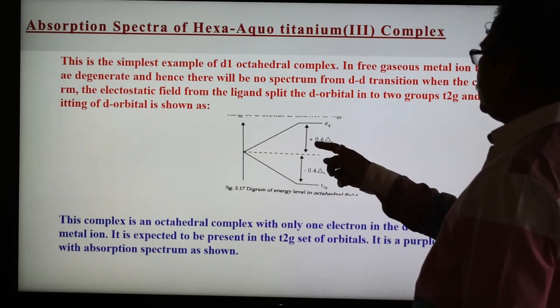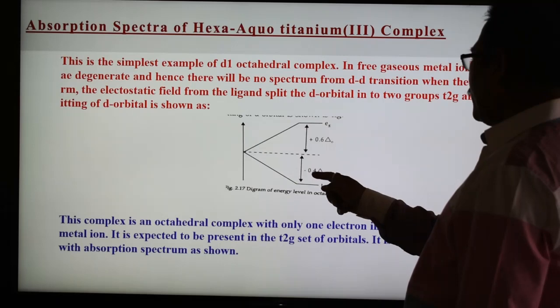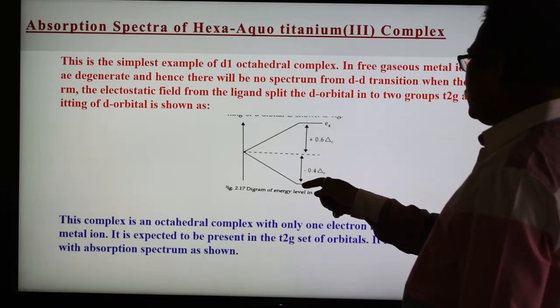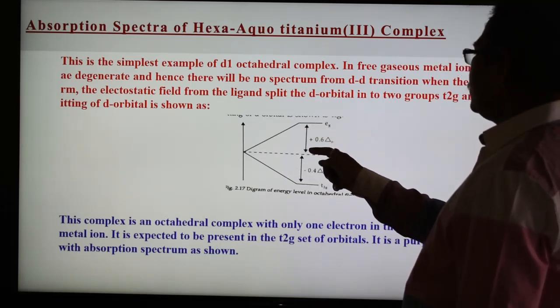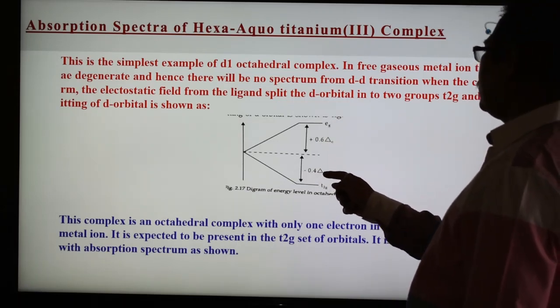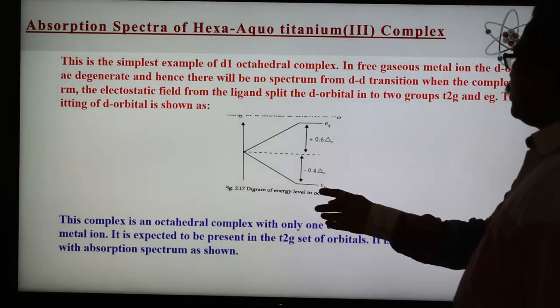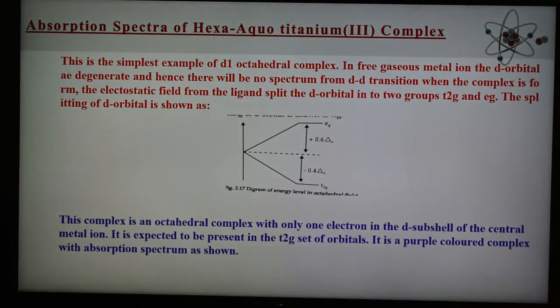This is the barycenter, and the t2g electron is shown at negative 0.4 delta O, because the energy decreases here, and here the energy increases, therefore it is a plus 0.6 delta O. So t2g has lower and eg has higher energy. This is the splitting diagram.